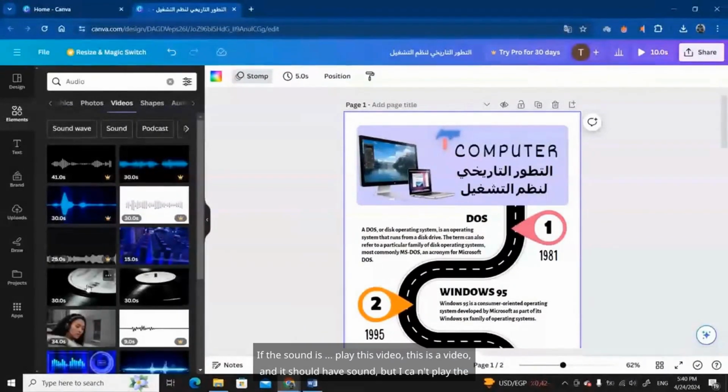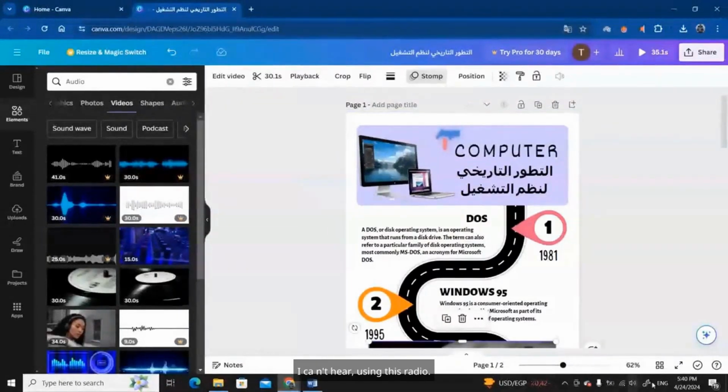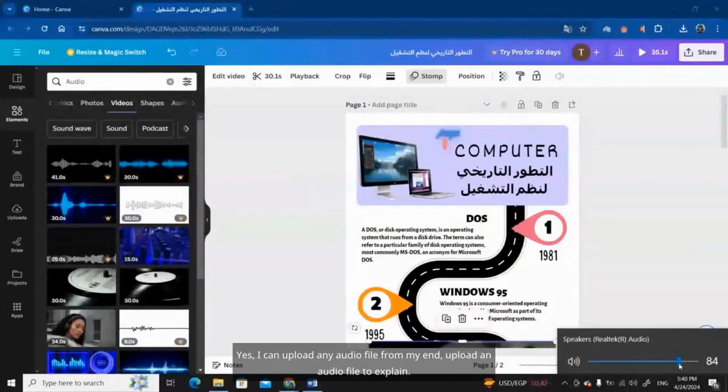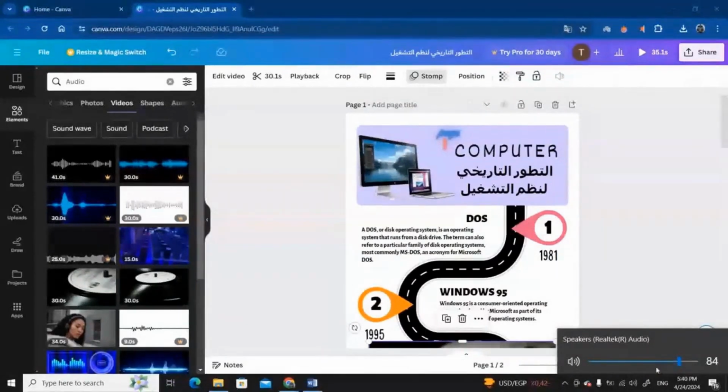If the sound is play this video, this is a video and it should have sound, but I can't hear it through the speakers. I can't hear using this radio. These are all shapes for 15 seconds. Yes, I can upload any audio file from my end. Upload an audio file to explain. So can I upload a file that is an audio file?